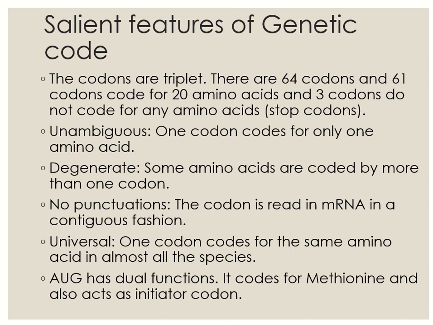The genetic code is universal, that is, the codons code for the same amino acid in any organism, be it a bacterium or a human being. 6th point, AUG has dual functions, that is, it codes for methionine and acts as initiation codon.